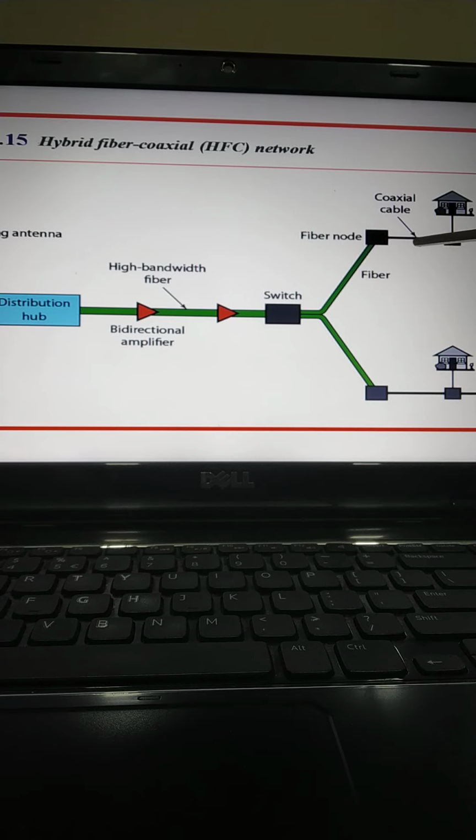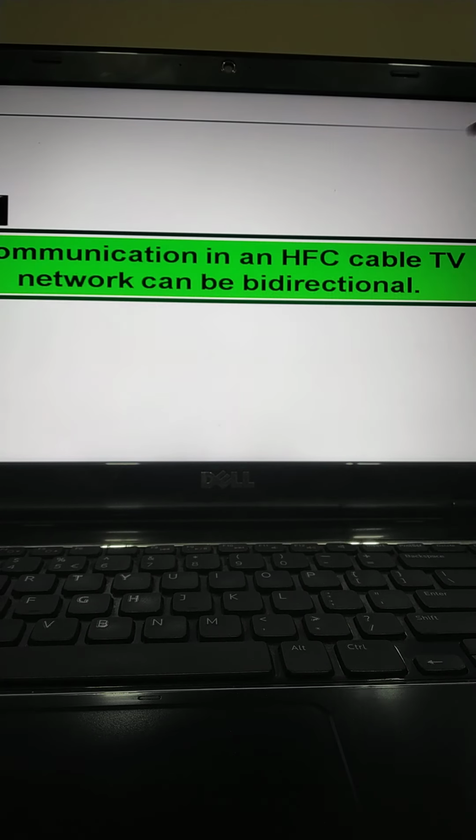The fiber node splits the analog signal so that the same signal is sent to each coaxial cable, and each coaxial cable serves up to 1000 subscribers. The use of fiber optic cable reduces the need for amplifiers down to 8 or less. One reason for moving from traditional to hybrid infrastructure is to make the cable network bidirectional, that is, two-way. So we could say that communication in an HFC cable TV network can be bidirectional.